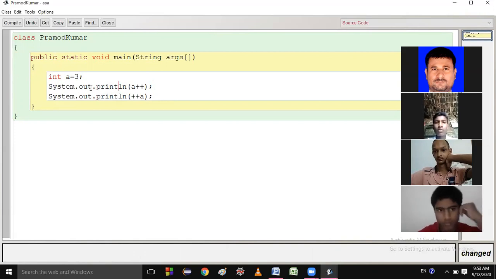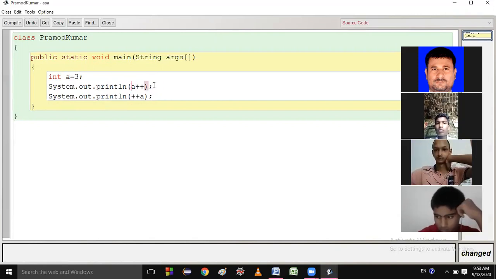Let me first explain this one. You have written a equal to 3. I said post increment means first use, then increment. That means the printout will be 3, because first use then increment, so it will print 3.